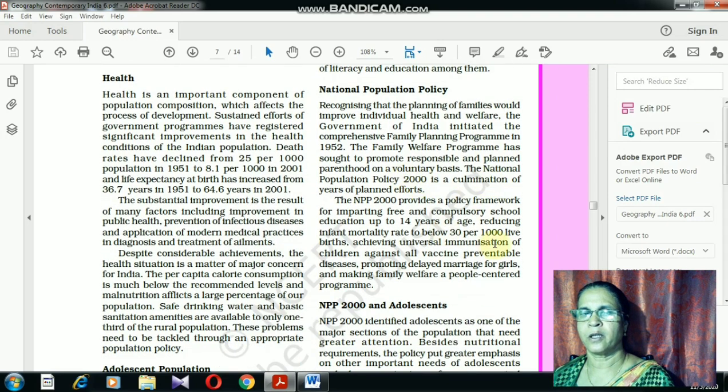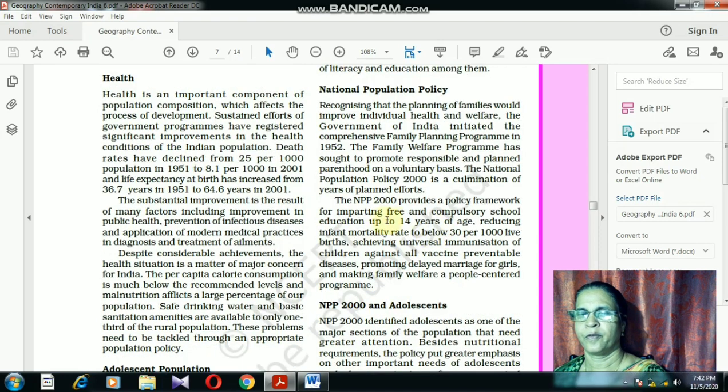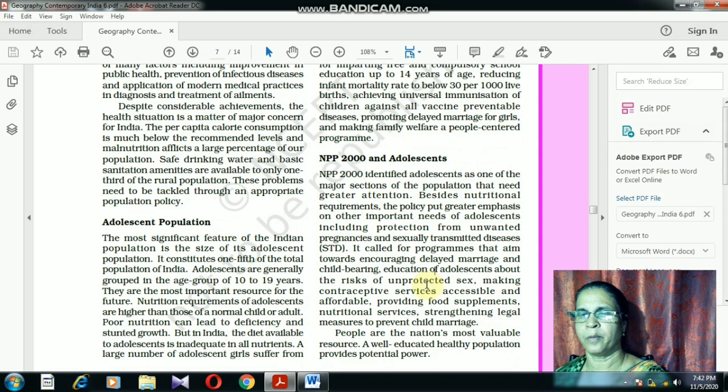Then comes the National Population Policy. This policy was launched in the year 2000. What are its objectives? Free and compulsory school education up to 14 years of age, reducing the infant mortality rate below 30 per thousand live births, universal immunization, promoting delayed marriages for girls, and making family welfare programs.